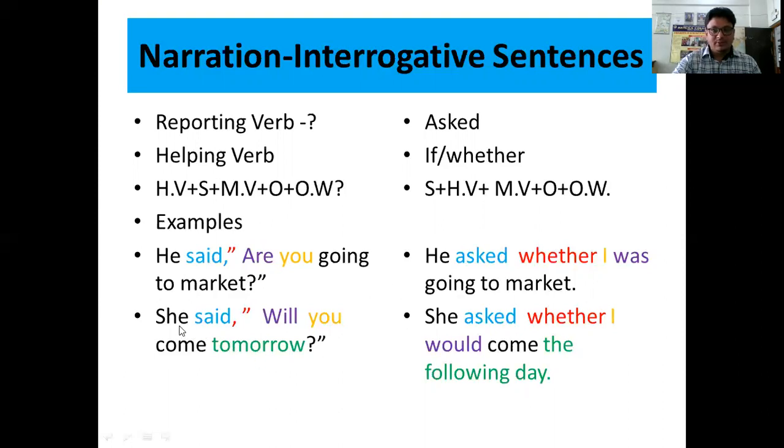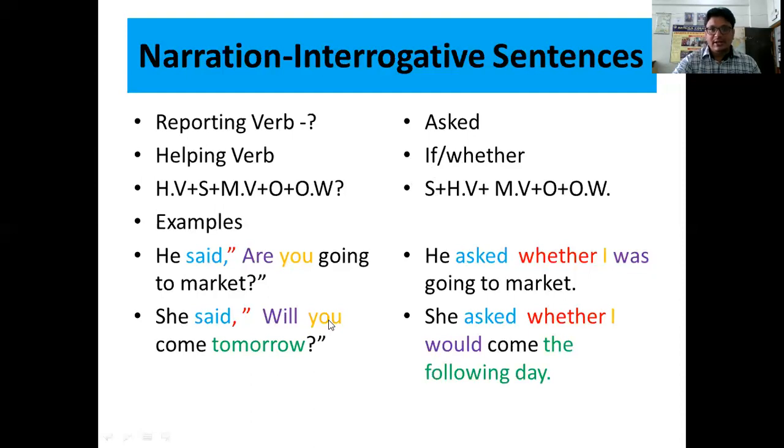Now, let's come to the second question. She said, "Will you come tomorrow?" She asked. Why asked? Because there is a sign of question mark, and if the type of the sentence is interrogative, we have to convert the reporting verb into ask. After that, for removing inverted commas, if the question starts with a helping verb, we have to use if or whether. She asked whether. After that, we have to change number one and number two, which means interchanging the positions of the helping verb and subject.